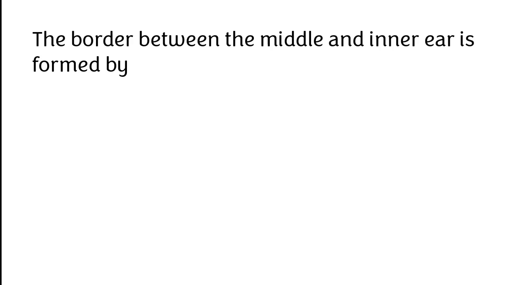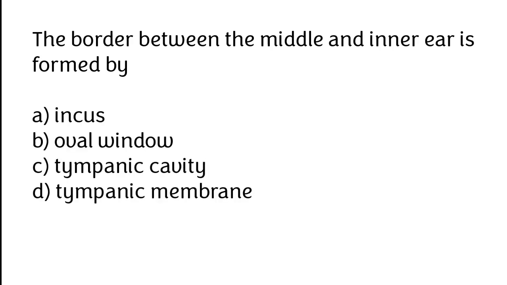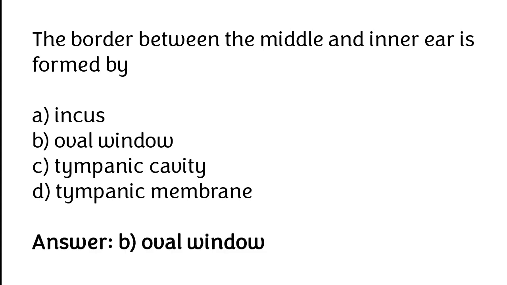The border between the middle and inner ear is formed by incus, oval window, tympanic cavity, tympanic membrane. The correct answer is option B. The border between the middle and inner ear is formed by oval window.